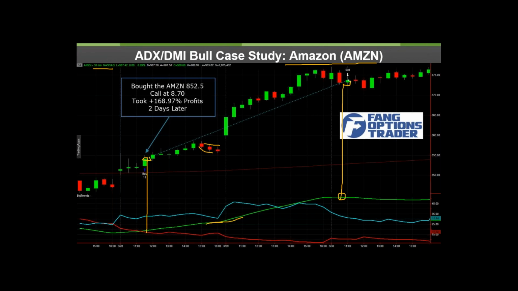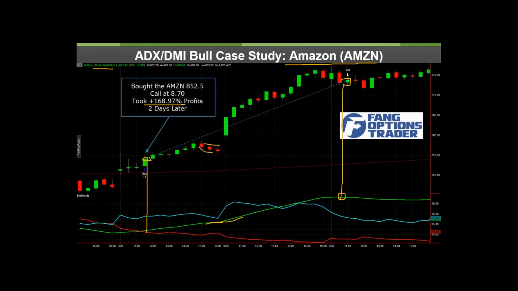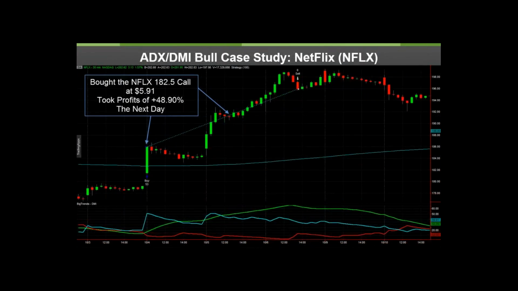It's tempting because this is one of our bigger gainers in the past year in our FANG service. We made 168 and change percent on it in just a couple of days. So bottom line is that you want to make sure you give yourself a chance to not take your profits too quickly, but let them turn into potentially, in some trades, the bigger winners that are going to help carry your portfolio.